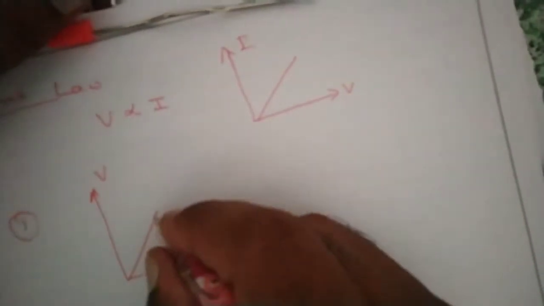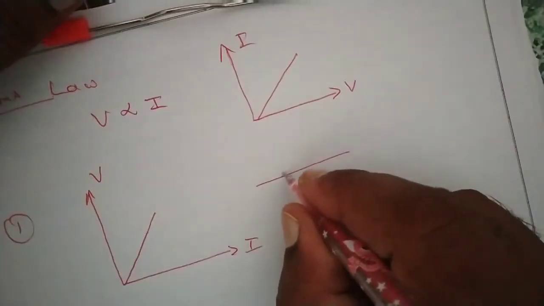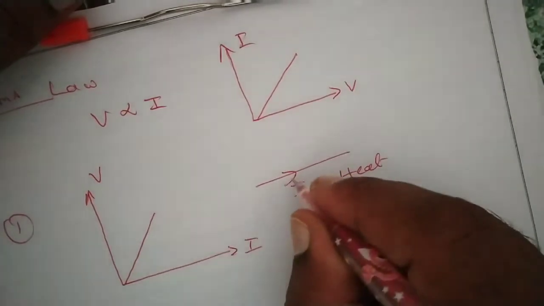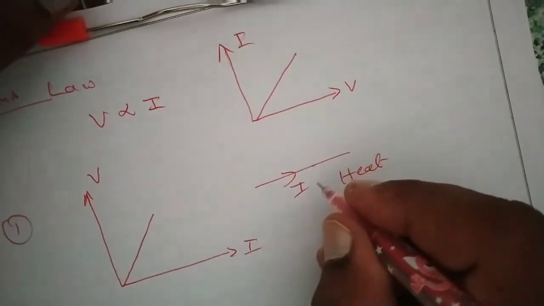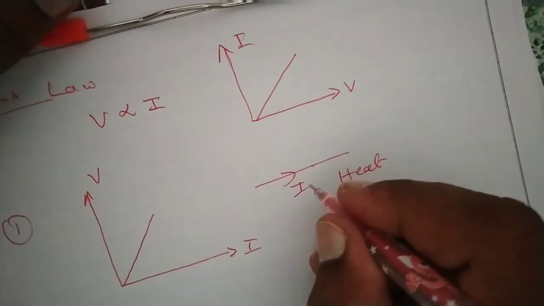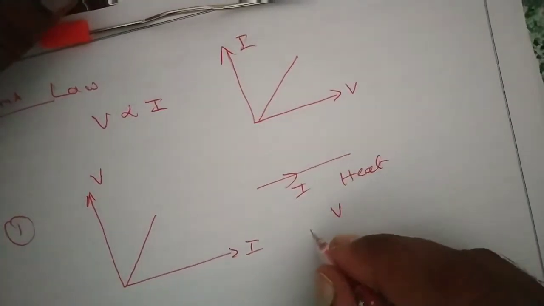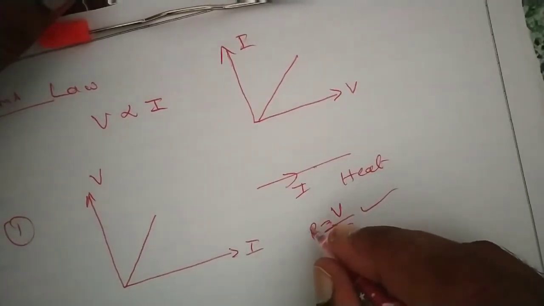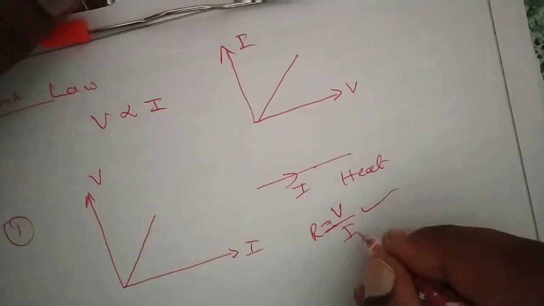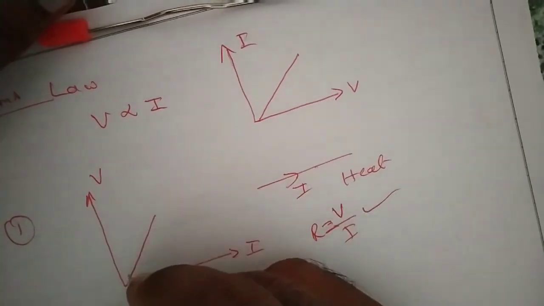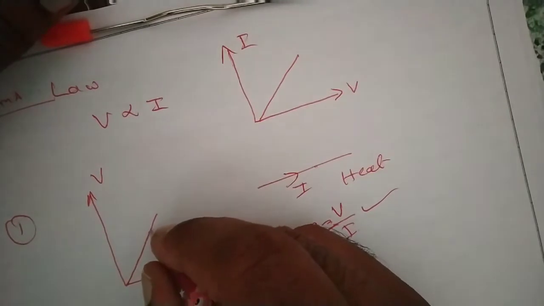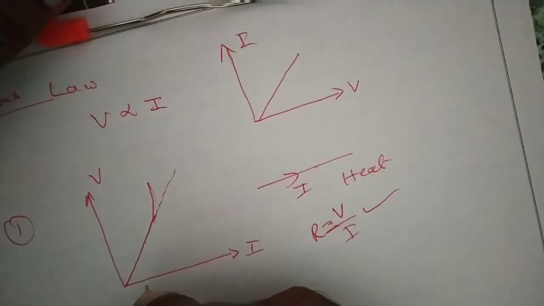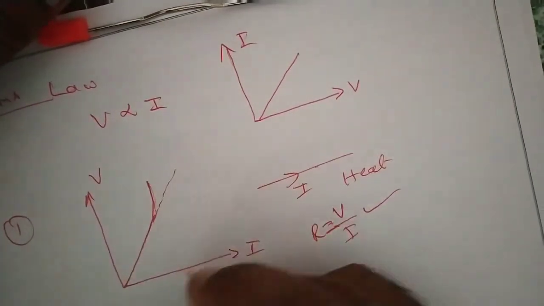But when the current is very high in the wire, heat is produced. When heat is produced, its temperature increases. You know, in the case of metals, when temperature is increased, resistance also increases. Resistance is nothing but V by I, and V by I changes with time. As R is increasing, V should increase greater with respect to I. Means the graph should go up like this. Instead of straight, it goes up because V should increase with respect to I more at a high value of current.